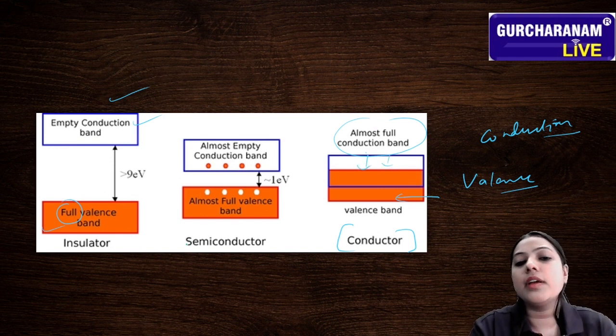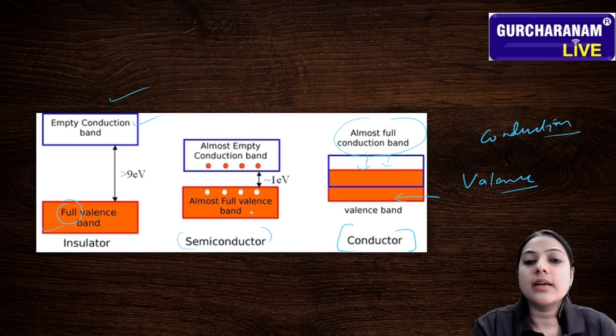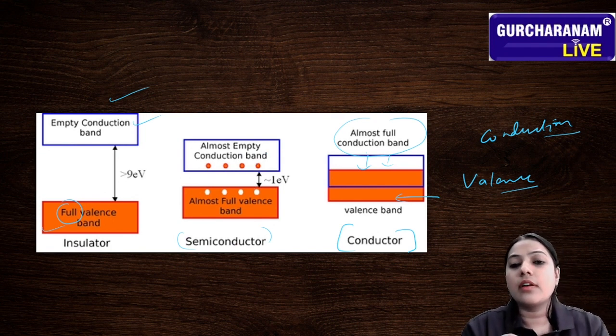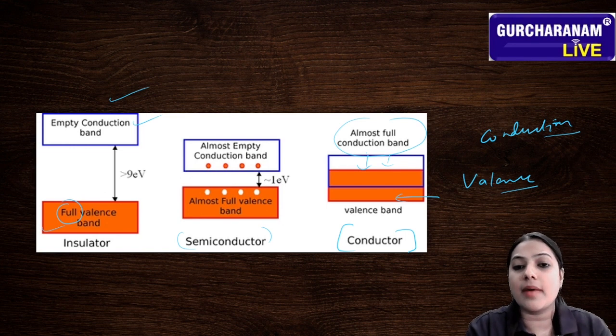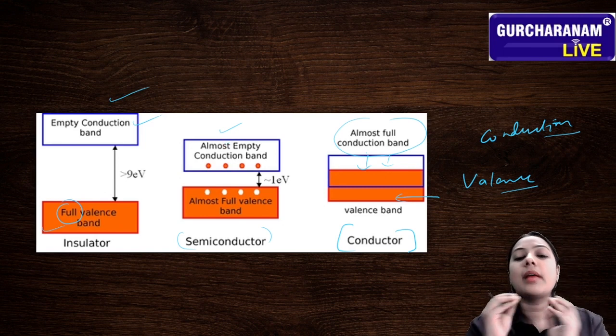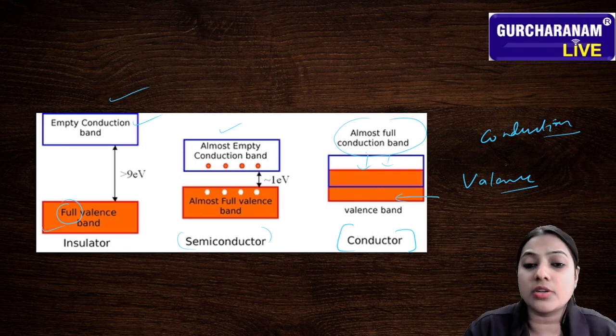But in semiconductors, the valence band is almost full, but some electrons can jump to the conduction band, so the conduction band is almost empty, not totally empty. That means there are some electrons present in the conduction band.